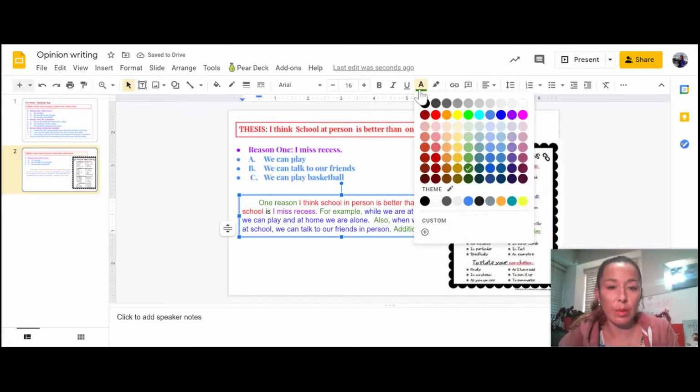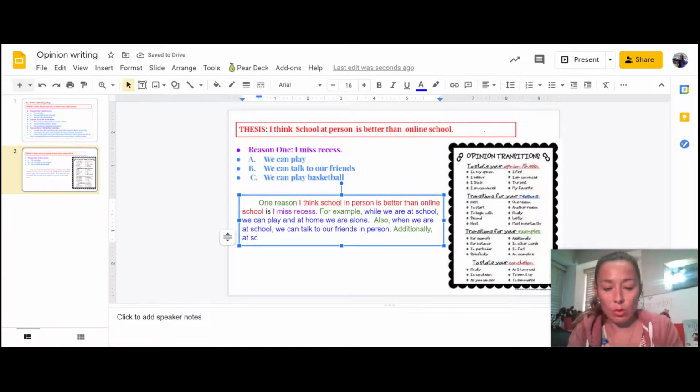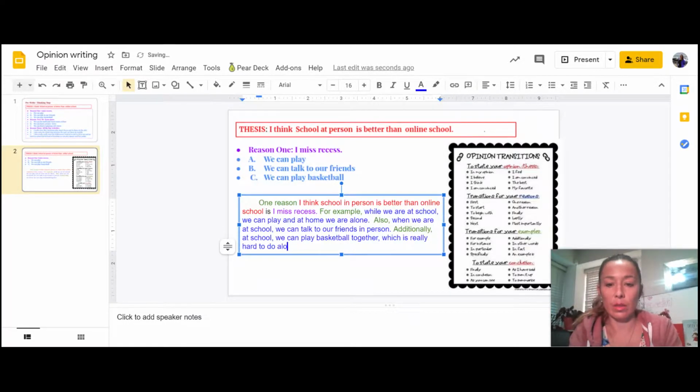Additionally, and she talks about how we can play basketball. She must have really liked basketball. Additionally, I'm going to add a few words to make it a little more meaty. At school, we can play basketball together, which is really hard to do alone at home. Period. And there we go. Her body paragraph is done.